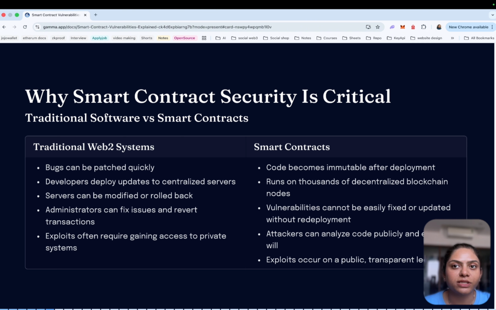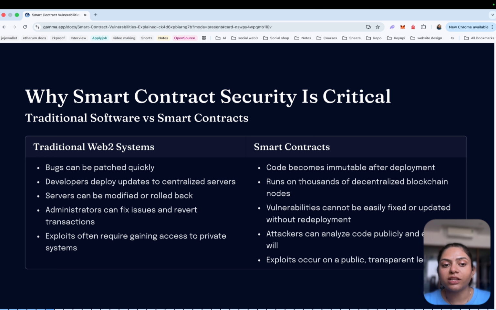So if a vulnerability exists in a deployed smart contract, it's not just a bug, it becomes a publicly visible weakness that anyone in the world can analyze and try to exploit. It becomes even more dangerous in the world of decentralized finance, because these smart contracts are not just running a small application, they are controlling massive pools of money. Some DeFi protocols manage hundreds of millions, sometimes billions of dollars in assets. All of that value is secured purely by the code.